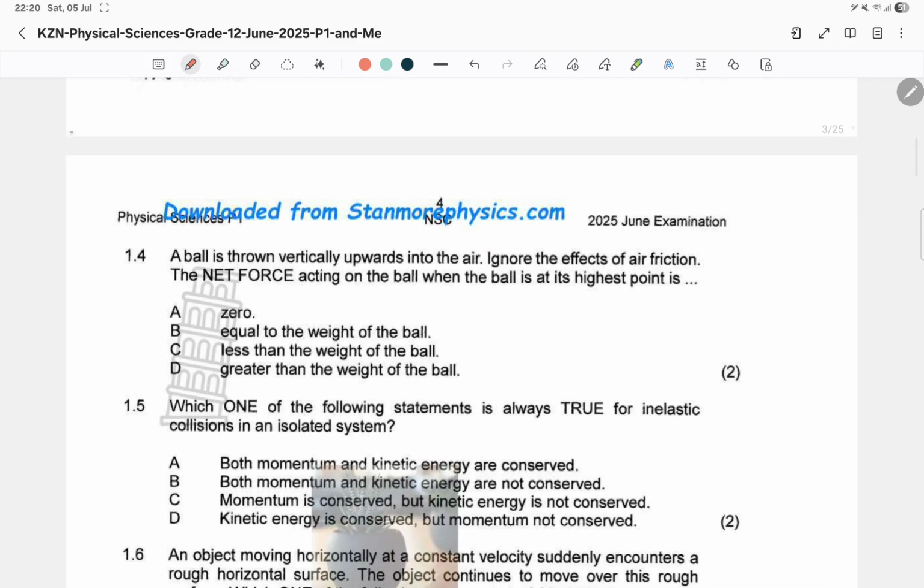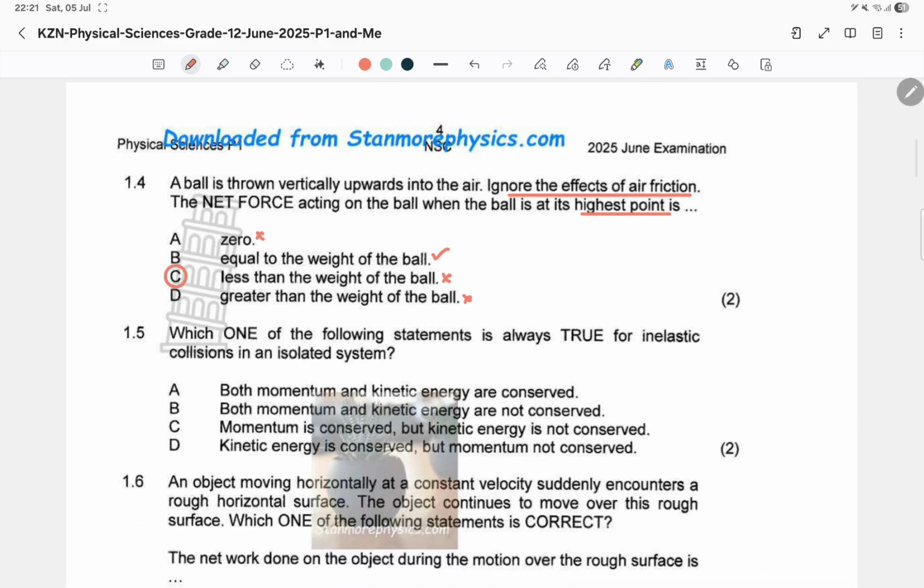Now I told you that a ball is thrown vertically upwards into the air. We are to ignore the effects of air friction, which is good. The statement is golden. Now the net force acting on the ball when it is at its highest point is 0, no. Equal to the weight, definitely. Less than the weight, never. Greater than the weight, never. Remember, the only force acting when we ignore air friction is the gravitational force, and it never is 0 at the maximum height. It's always the gravitational force.